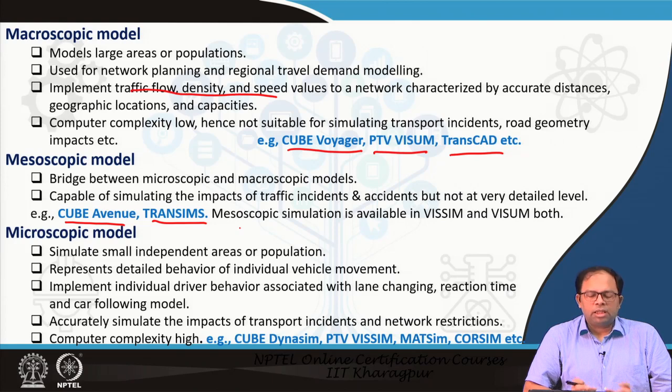So, two main things that are modeled: we implement individual driver behavior associated with lane changing, reaction time, and the car following model. So, this is how the movement of a vehicle is modeled. How it is following a car, how it reacts to that particular car when it does something, then the lateral movement, like the lane changing, when it changes lanes from one side to another, how it does that, what are the rules it follows. There are certain rules for that.